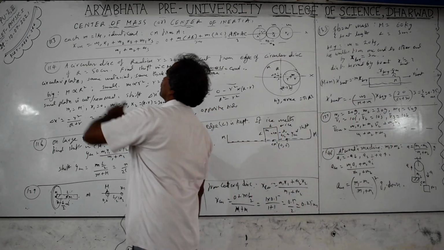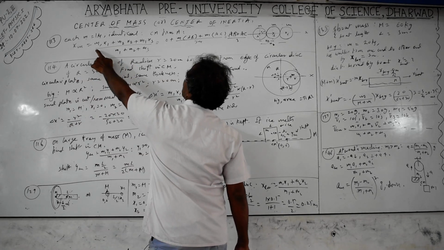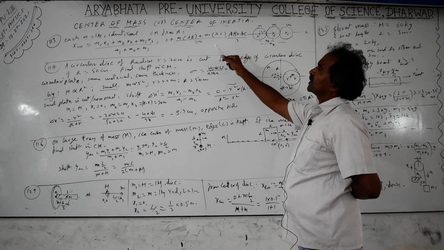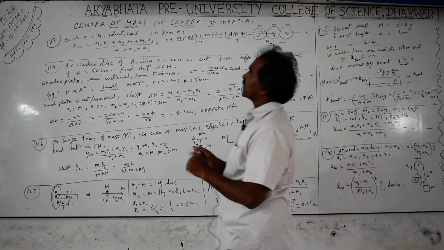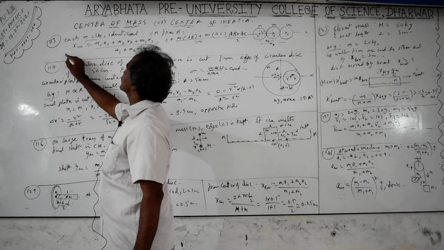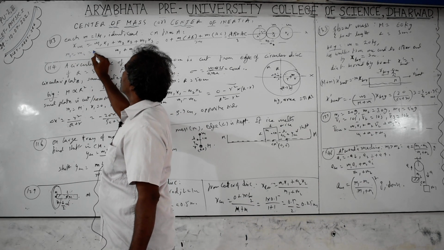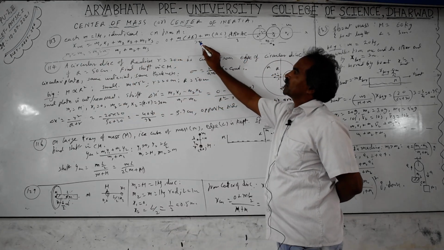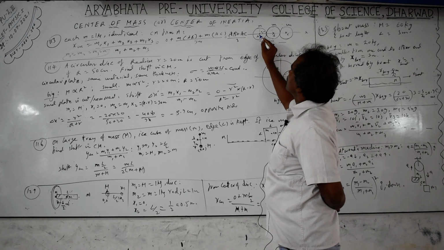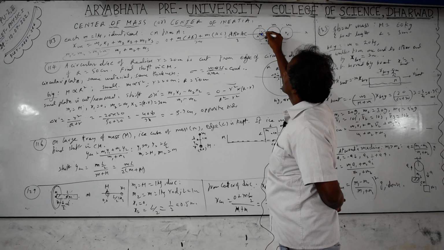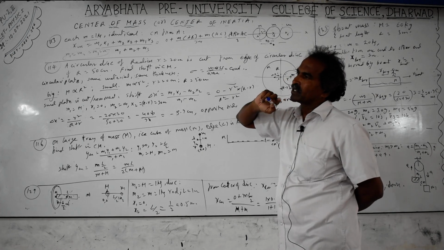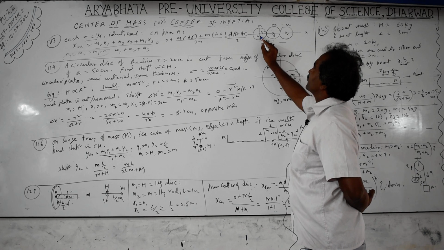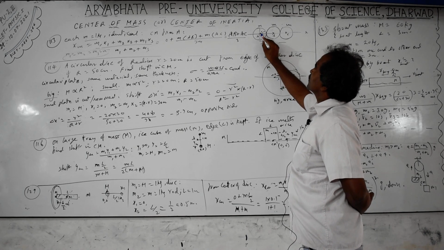Each mass has the value 1 kg, and XCM is equal to (m1 x1 plus m2 x2 plus m3 x3) by (m1 plus m2 plus m3). Each mass is equal, so I am taking m1 equal to m2 equal to m3 equal to m. The first mass m1, we are taking at the origin. The question asks for the center of mass from the point A, object A, meaning the center of A, we are measuring from here to here.